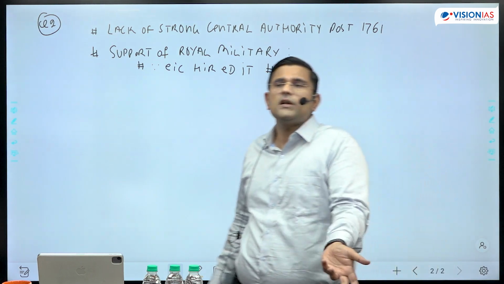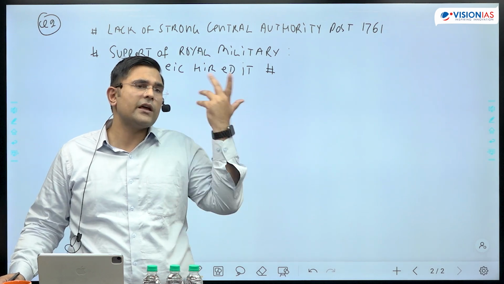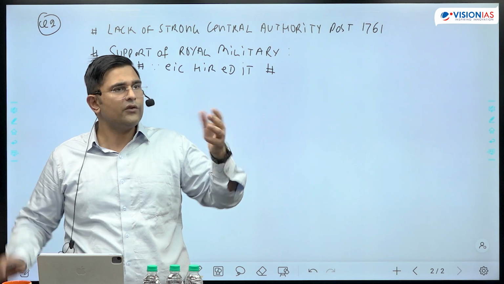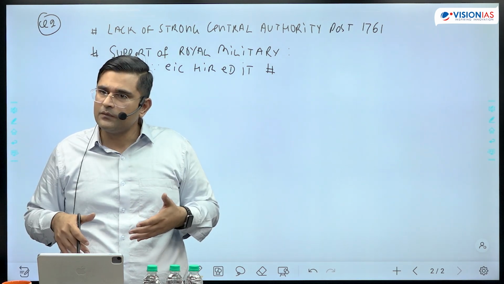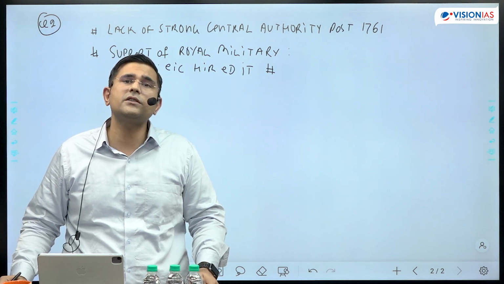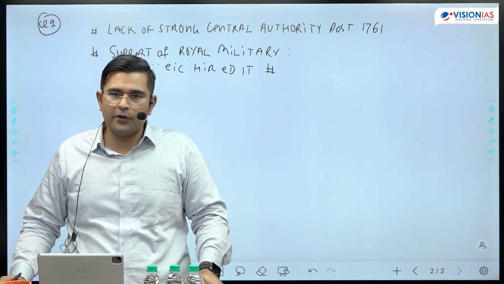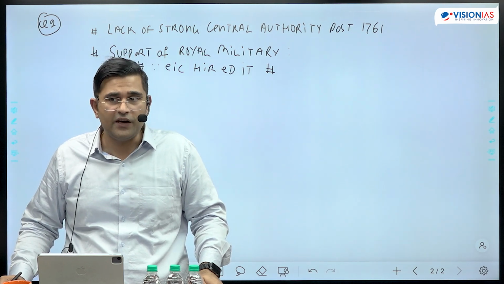So Carnatic War is nothing but part and parcel of the Seven Years' global war, an interlinkage between world history and modern history. Because Britain is fighting France all across the world, Britain also wants to fight France in India, and India is important for the trade of the Britishers, and therefore the Royal Military was present in India during the time period of the Carnatic Wars, 1756 to 1763, right?